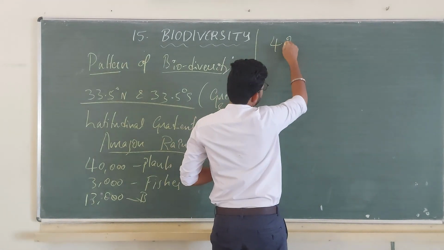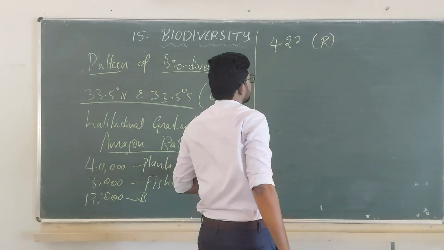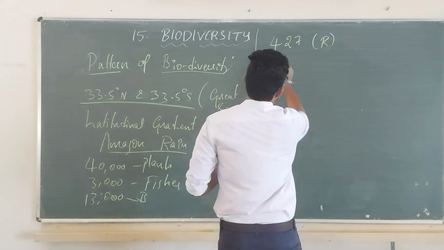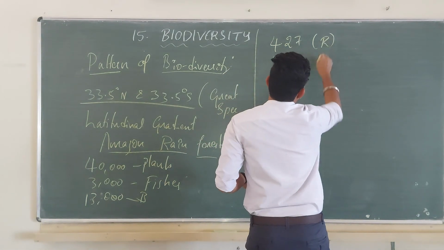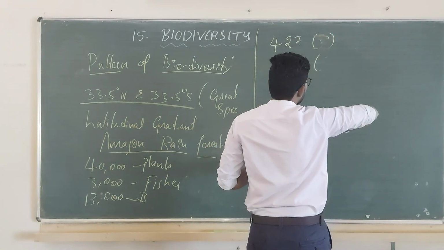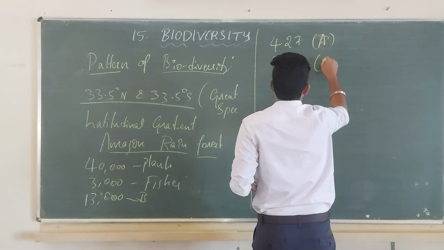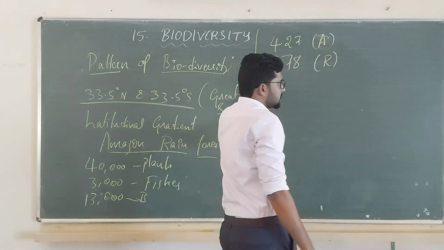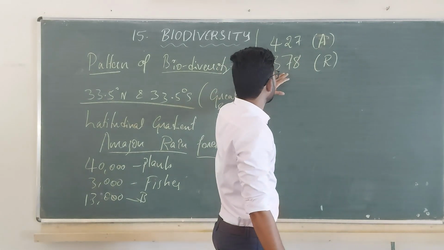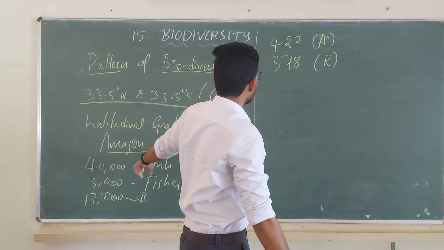Nearly 427 different species of amphibians, as well as 378 different species of reptiles, in the Amazon rainforest.